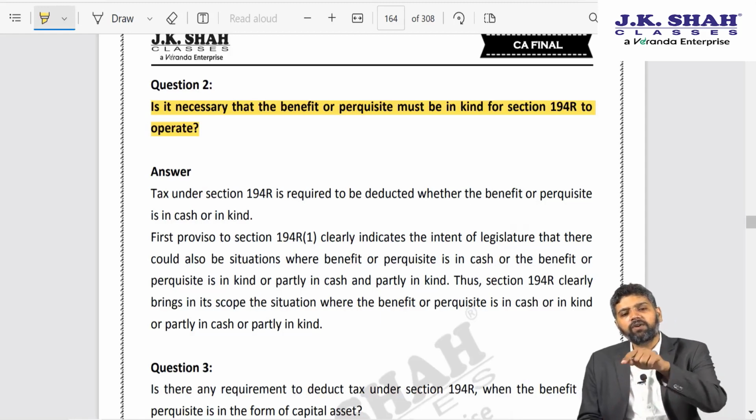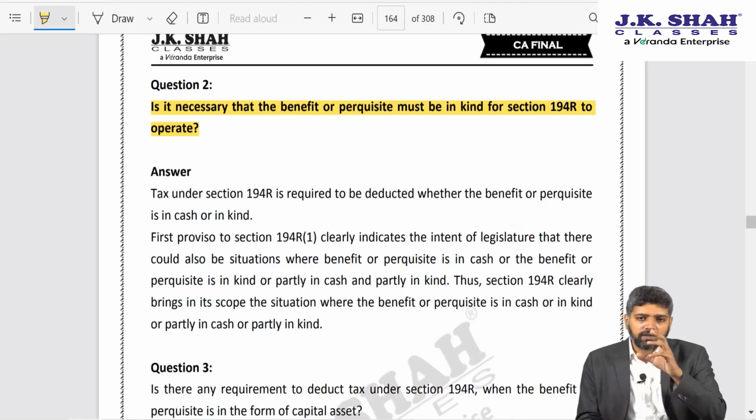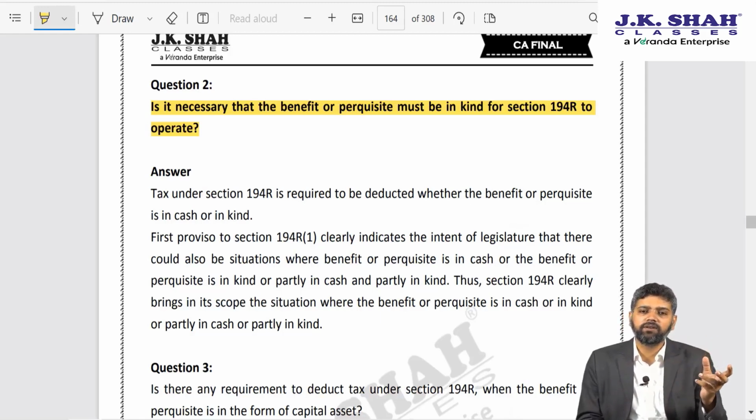When it says whether convertible into money or not, originally that benefit or perquisite has to be non-monetary in nature. The same wording is used in section 194R.